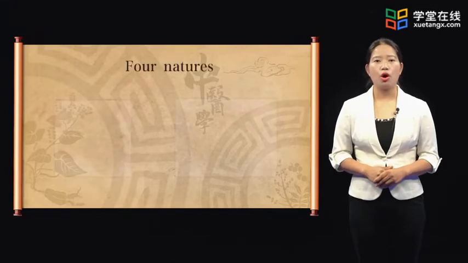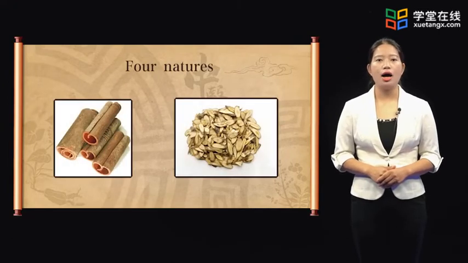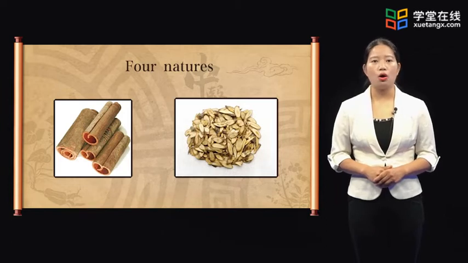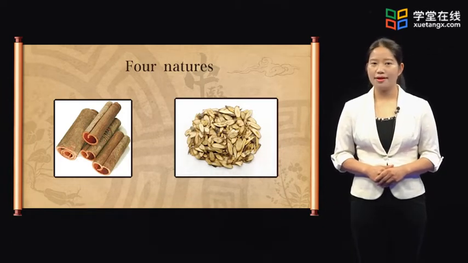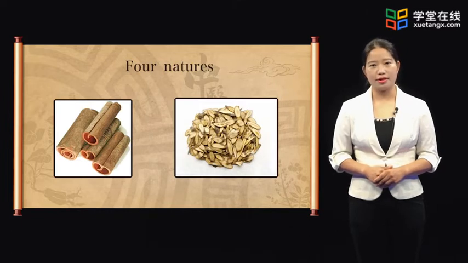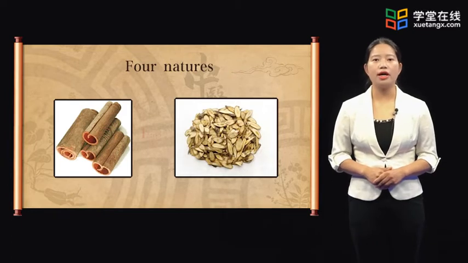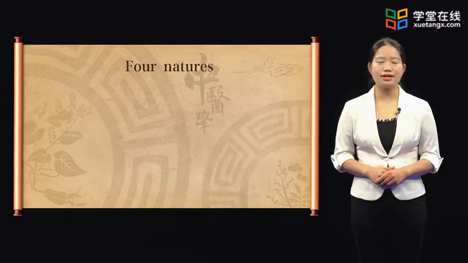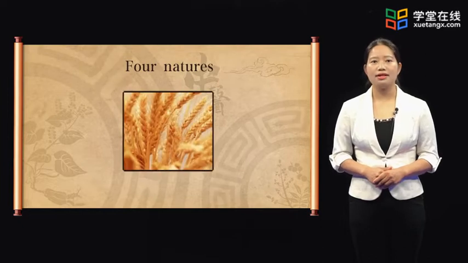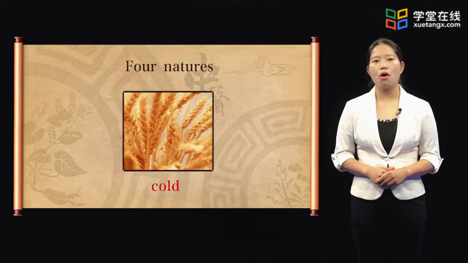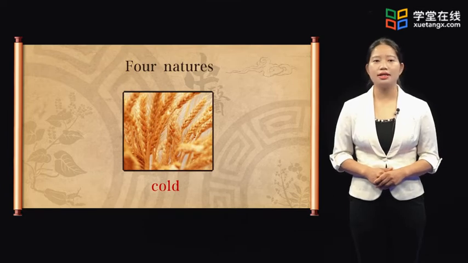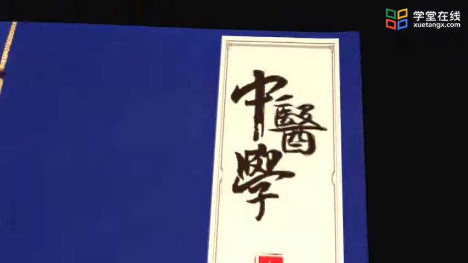For example, herbs 肉桂 and 桂枝 are planted in Guangxi, Guangdong province. The weather in that area is hot, so 桂枝 and 肉桂 have the properties of hot. Another example, wheat has the properties of cold because it was growing at the season of winter. And the 4 natures are summarized mainly from the body's response after Chinese medicinal herbs are taken.